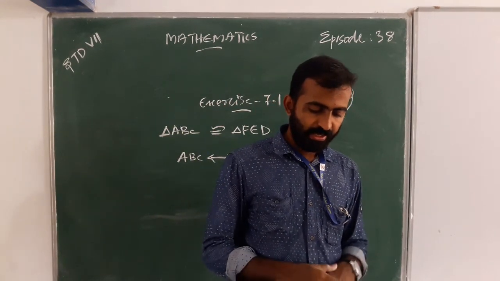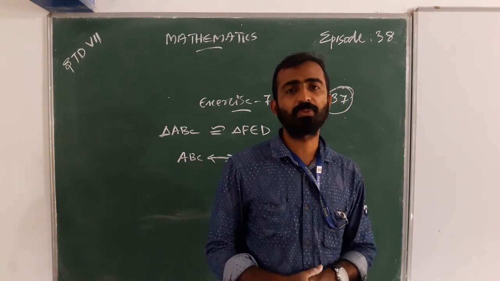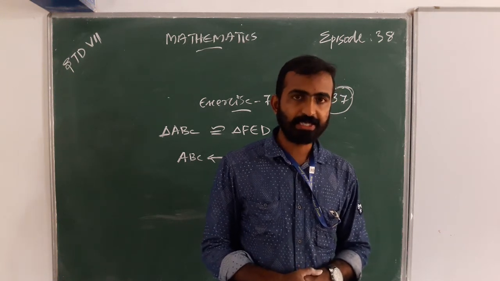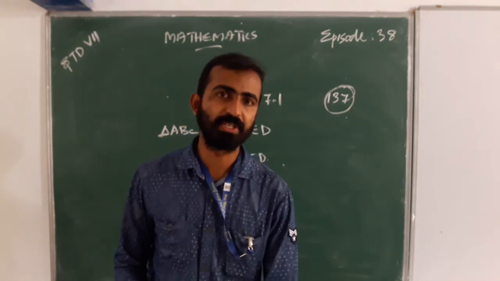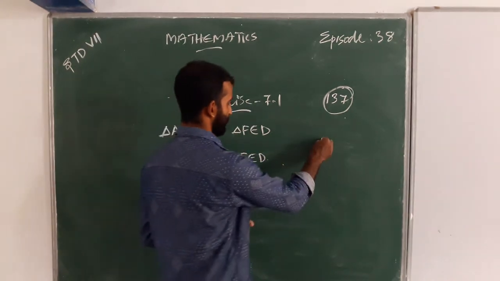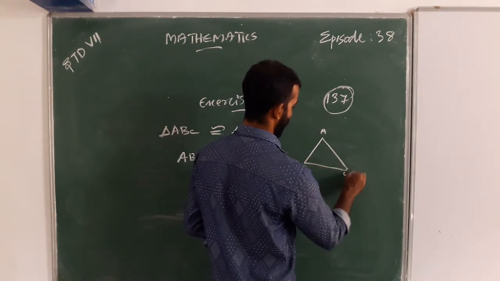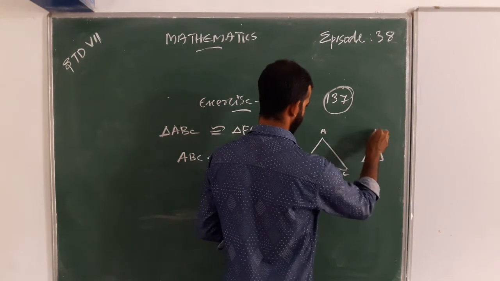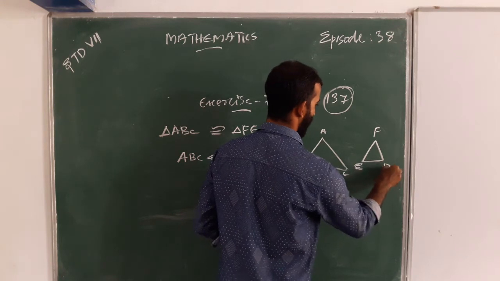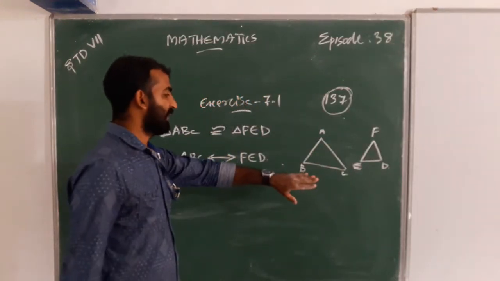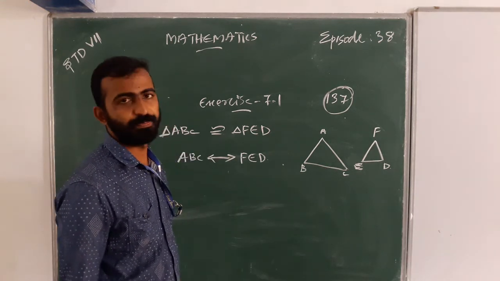Write all corresponding congruent pairs of parts of the triangles. We want to find all the parts. First we find the corresponding vertices. F, E, D.